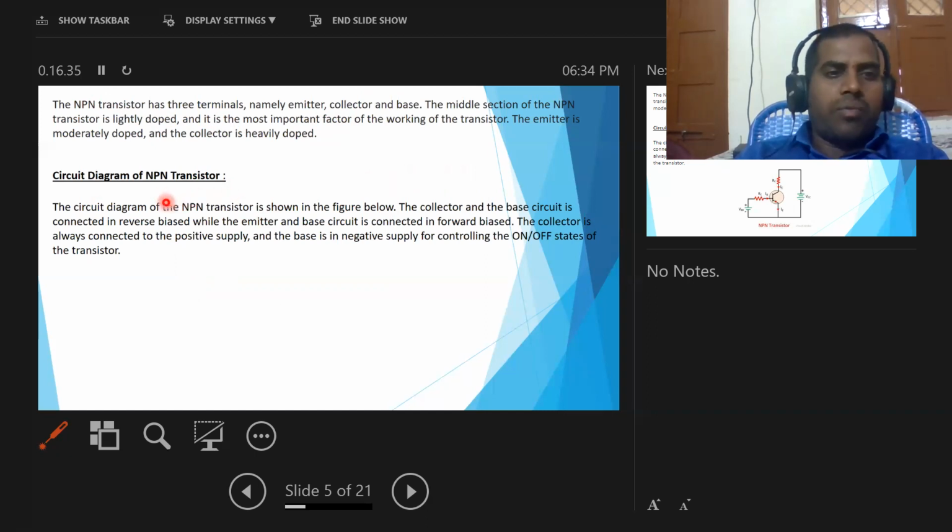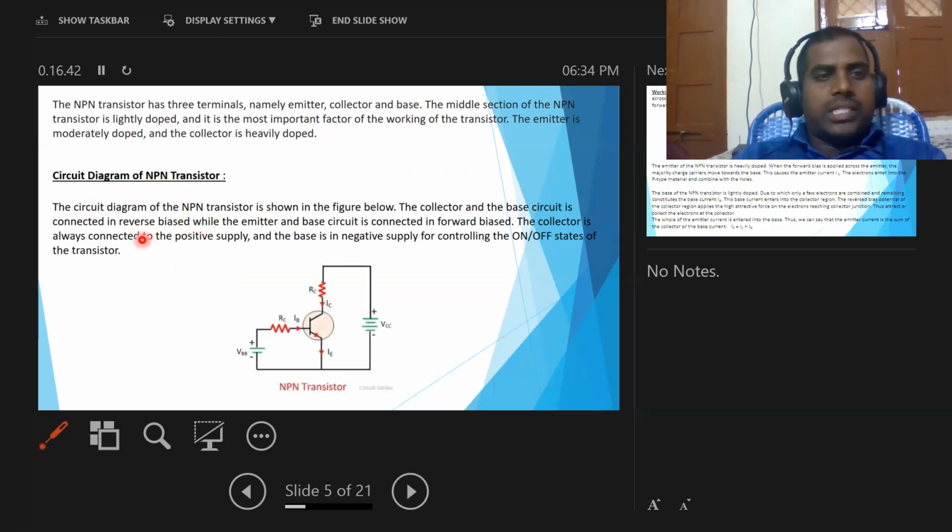Now, the circuit diagram of the NPN transistor is shown in the figure below. So this is the circuit diagram and this is the NPN transistor symbol. Now the collector and the base circuit is connected in reverse bias, while the emitter base circuit is connected in forward bias.